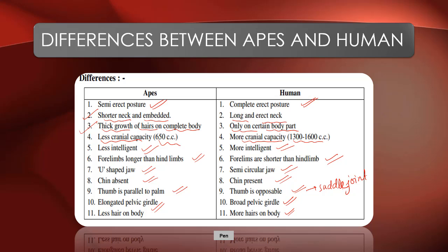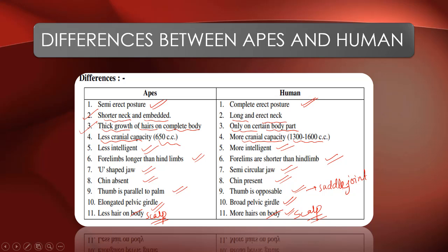The hair point is about the scalp, not the body. So please rectify this term: scalp. Humans have more hairs on the scalp, and apes have less hairs on the scalp. So these are the differences between apes and humans, after the similarities between apes and humans.